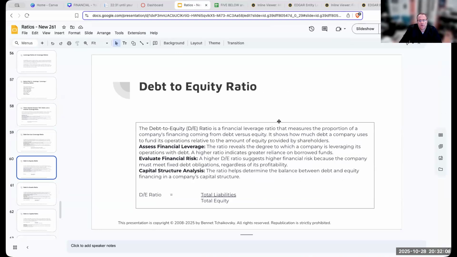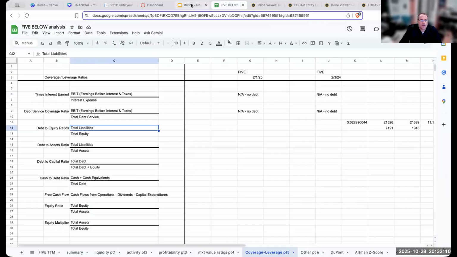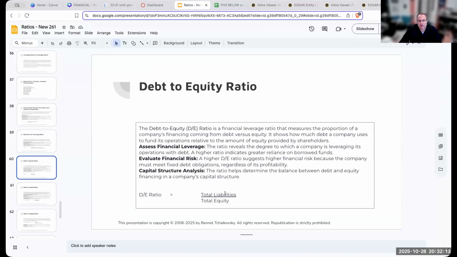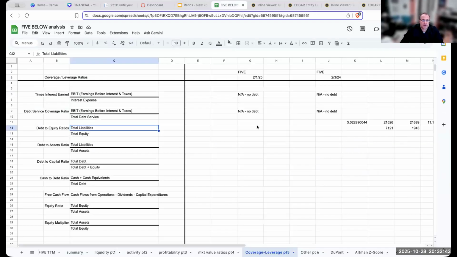Okay, so let's take a look at the debt to equity ratio. What is the debt to equity ratio? It is total liabilities divided by total equity. This is a financial leverage ratio that measures the portion of a company's financing coming from debt versus equity. It shows how much the company uses to fund its operations relative to the amount of equity provided by shareholders. So it helps us assess financial leverage as well as evaluate financial risk, and helps determine the balance between debt and equity. Let's take a look at this for 5 Below.